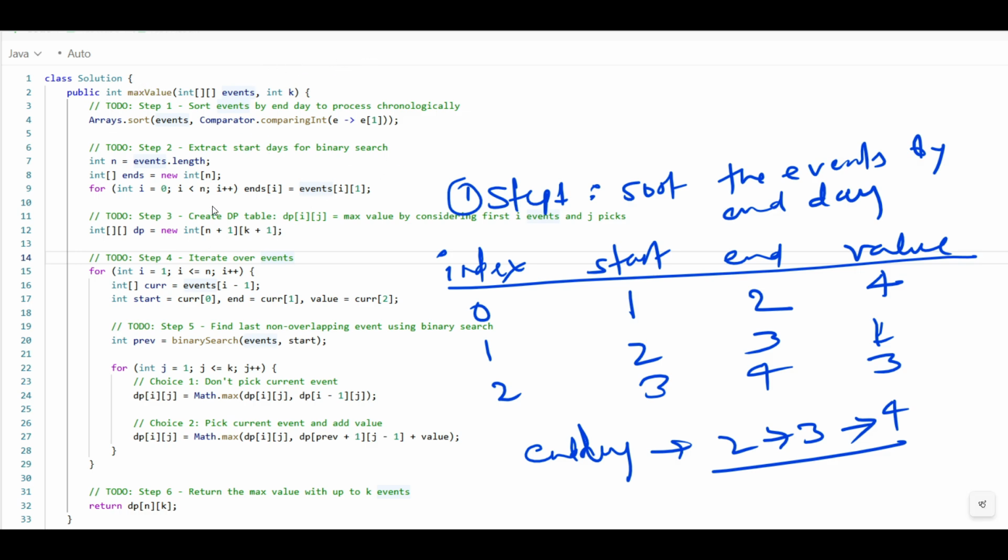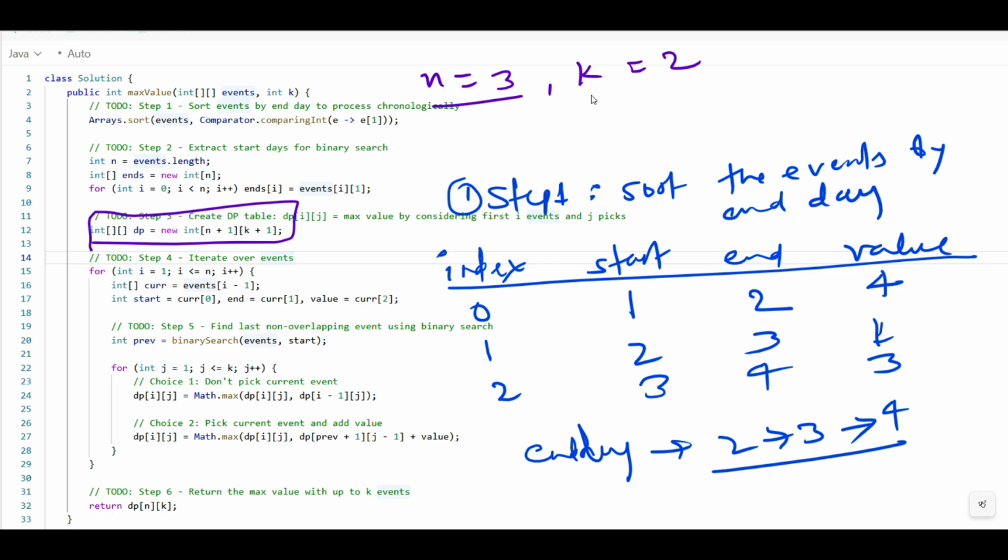Okay, as you see we have this dp. We have created this dp array, correct? So here we have taken n plus 1, k plus 1. n is the number of events, which is 3 here, and k we have taken is 2. So n means how many events we have, 3 events, 0 1 2.